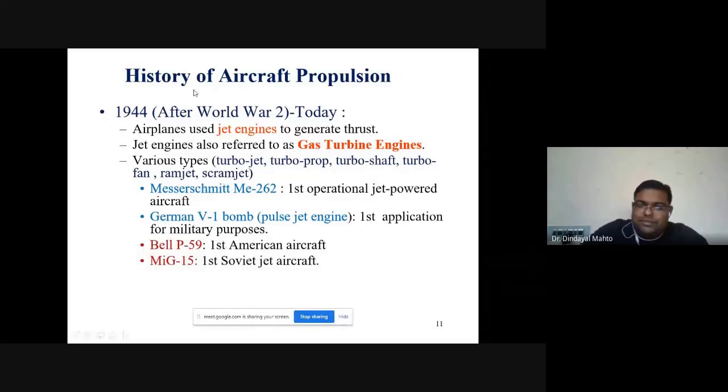These are the breakthrough aircraft, right? The Messerschmitt Me 262 is the first operational jet-powered aircraft, and the German V-1 bomber had a pulse jet configuration engine. This was the first military application, done by the Germans. Then the Bell P-59 is the first American jet aircraft, and the MiG-15 is the first Soviet jet aircraft. Both of these aircraft were developed in the early 1950s.